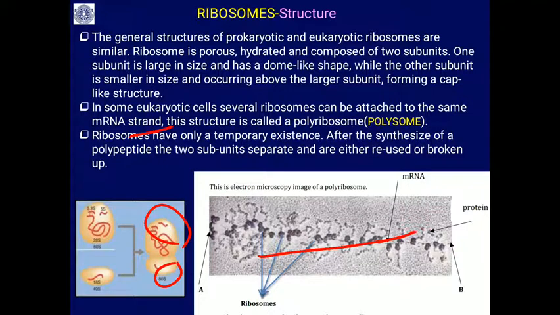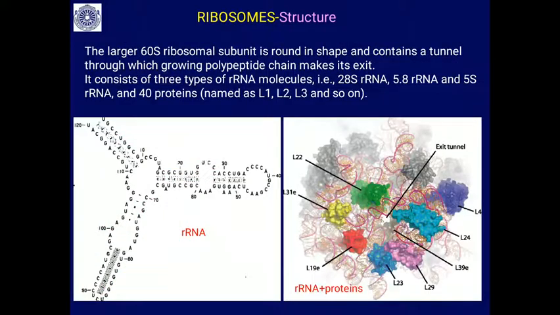In the cytoplasm, ribosomes have only a temporary existence. After the synthesis of a polypeptide, the 2 subunits separate, and they are either reused or broken up. So these 2 subunits occur as separate units, and they associate like this only during protein synthesis. The larger 60S ribosomal subunit is round in shape and contains a tunnel through which the growing polypeptide chain makes its exit.